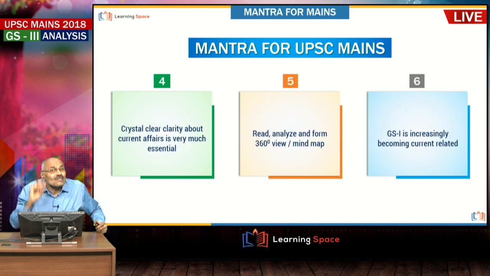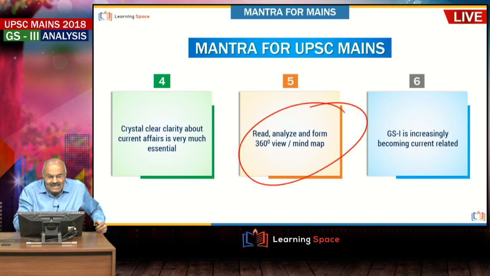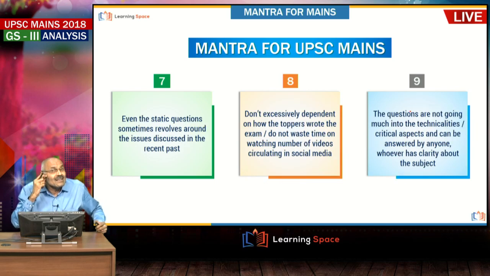And the next issue is crystal clear clarity about current affairs. If you look at certain questions, it is not possible to write answers unless you have crystal clear clarity. Then read, analyze and form a 360-degree view or mind map. GS1 is also increasingly becoming current related, and static questions sometimes revolve around the issues discussed in the recent past, and some of the static questions may have relevance to the recent past.